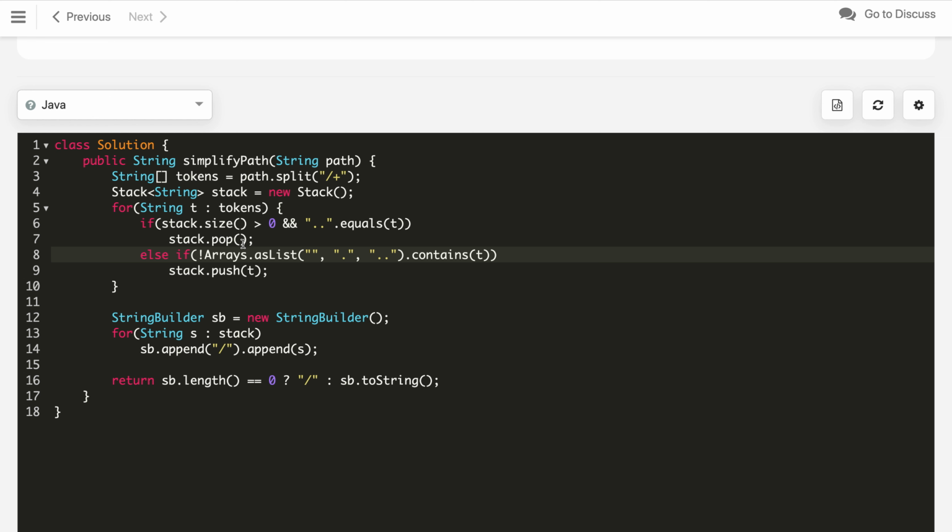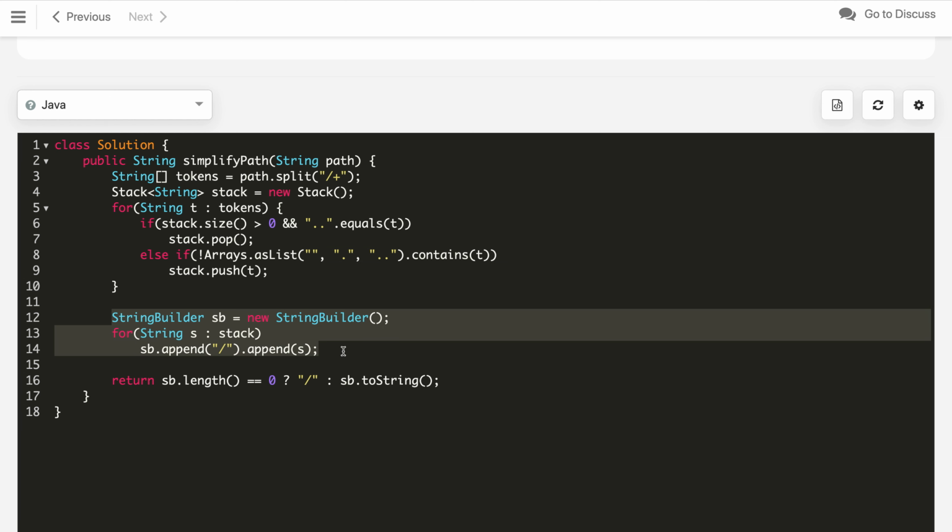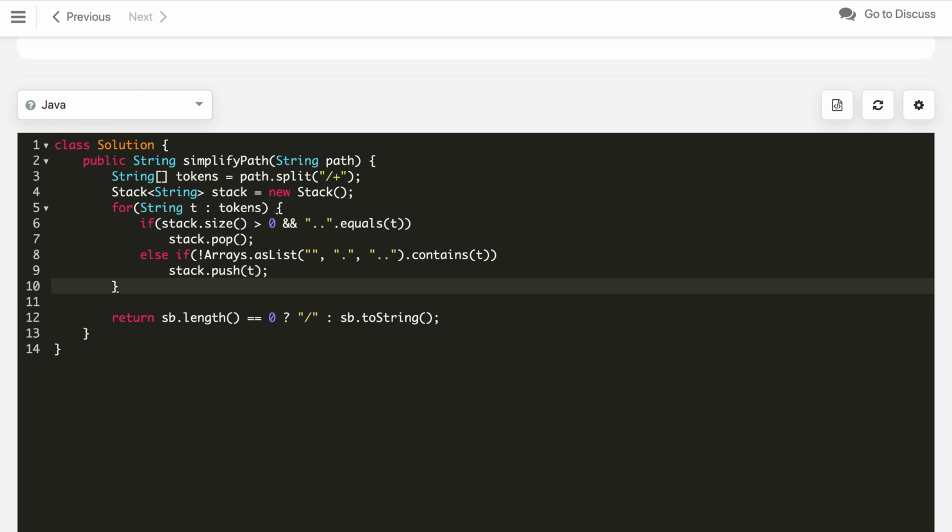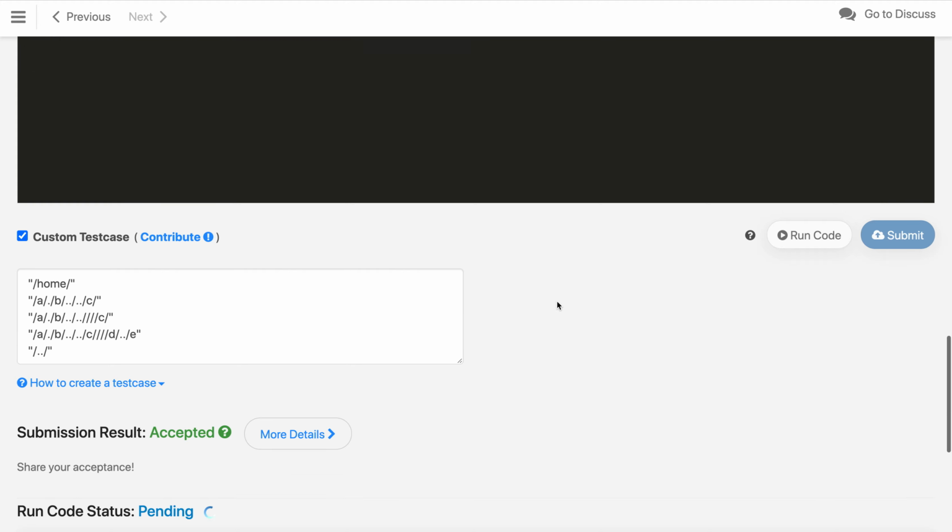So let's try to compact this code, how we can compact it. There is a method in the String class, added in Java 8. First, if the stack is empty, initialize with the single slash, then using the String.join method we can join all the strings in the stack using a delimiter. The delimiter in our case is a single slash, and we will pass the stack. So everything can be done with this. Let's compile the code again and see.